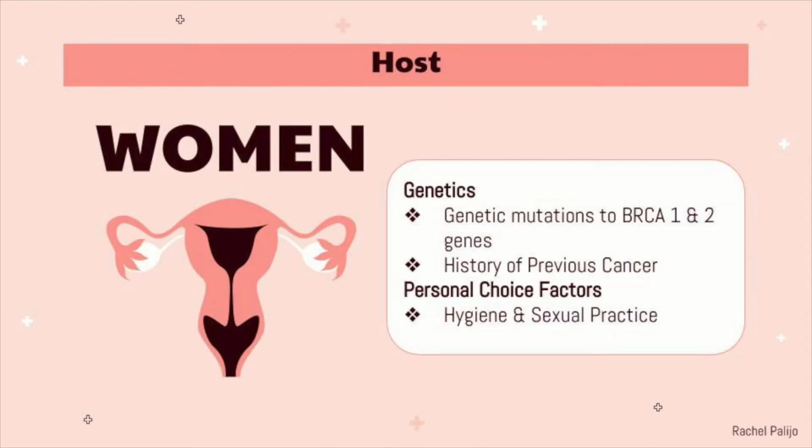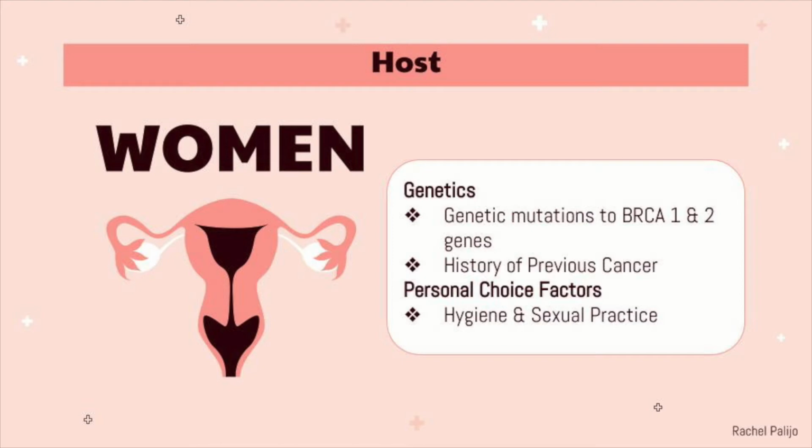Because ovarian cancer targets the female reproductive organs, the hosts for ovarian cancer are limited to women. Their susceptibility increases when genetics are put into play. Ovarian cancer is mostly found in women above the age of 60 and rarely found in women under the age of 40. Whether or not the genetic mutations are inherited, mutations specific to the BRCA1 and 2 genes increase the risk of developing ovarian cancer.